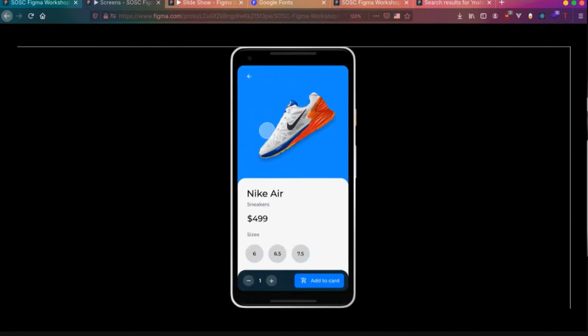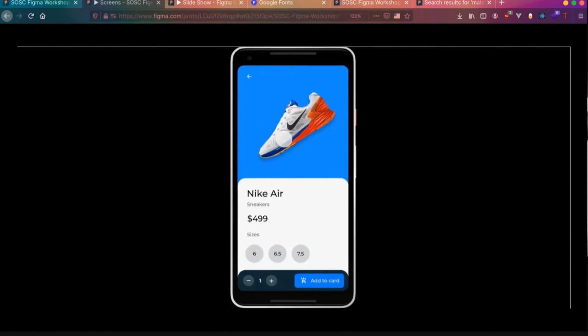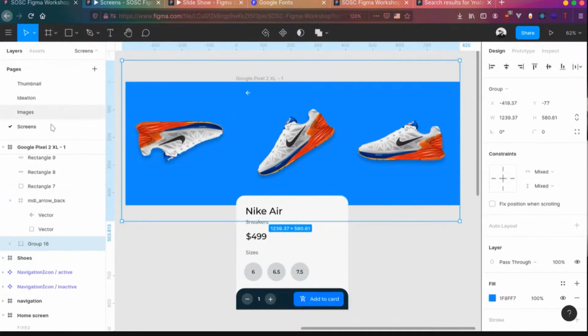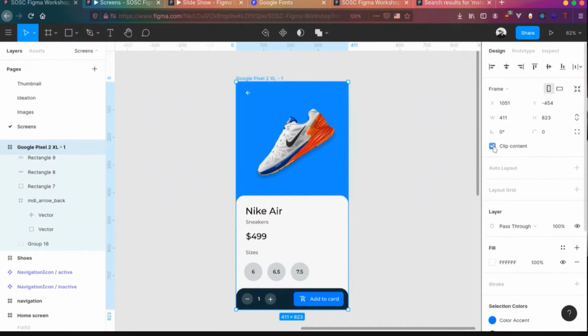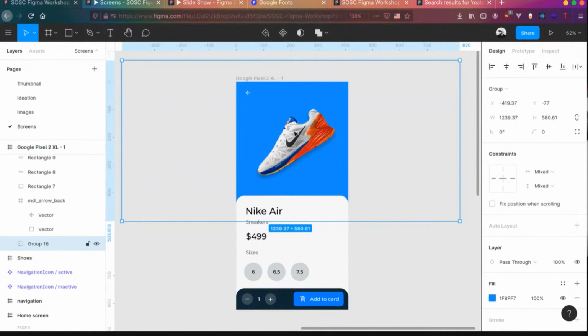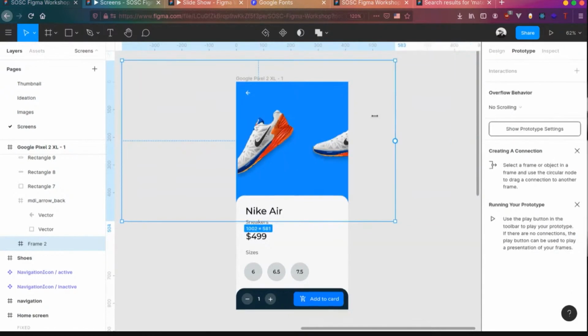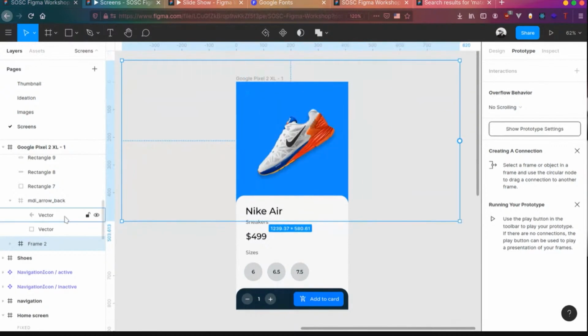We have the shoe, but you cannot scroll it here. You can go back to the previous screen, but you cannot scroll it back here. So you need to click on the screen and click the content so it will be visible here. You can see this particular group we have here. Right click on that and frame the selection. Go to prototype and change the sizing to this.